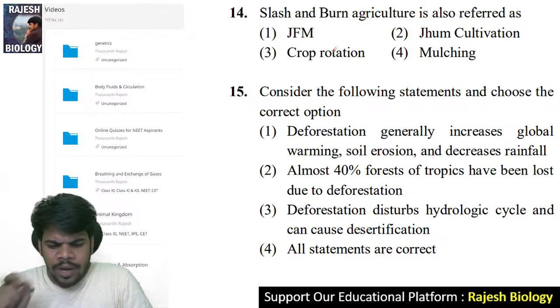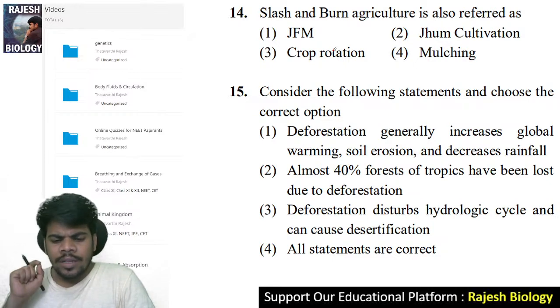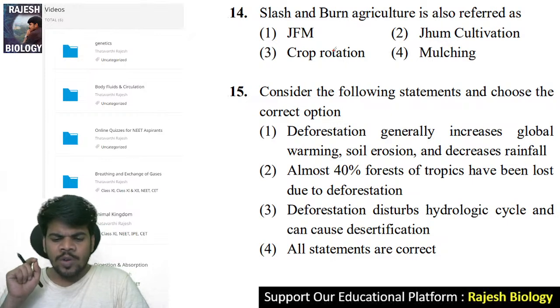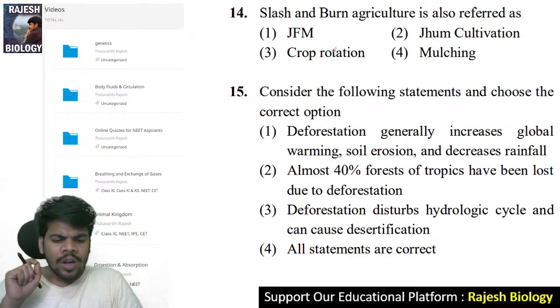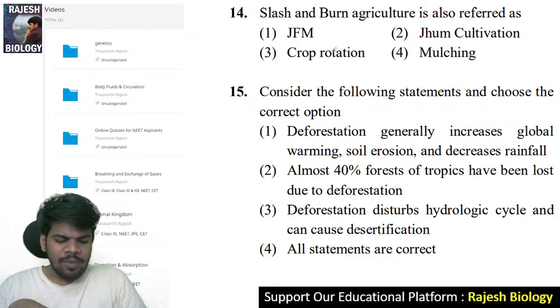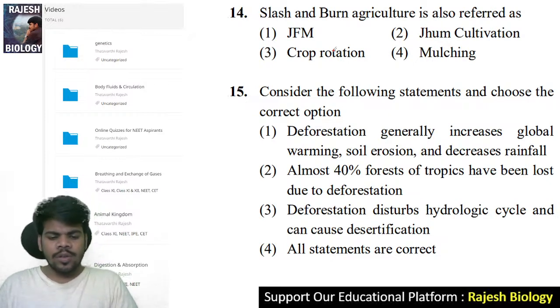Slash and burn agriculture is also referred to as: option 1 JFM, option 2 Jhum cultivation, option 3 crop rotation, and option 4 mulching. I'm reading from this mobile only, so it is not a problem from my side.